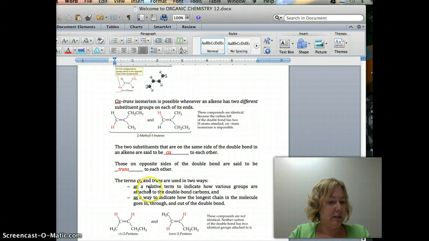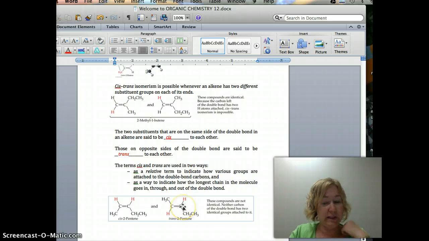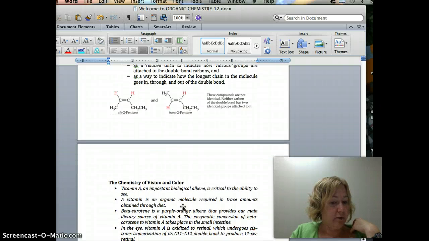So if you're naming something, the terms cis and trans actually have to be in there once you get to alkenes and alkynes, because this is a different molecule than this. They're going to behave chemically different. So if I want you to write 2-pentane, I have to tell you whether it's cis or trans, which I will, because I love you and I want you to know these things.